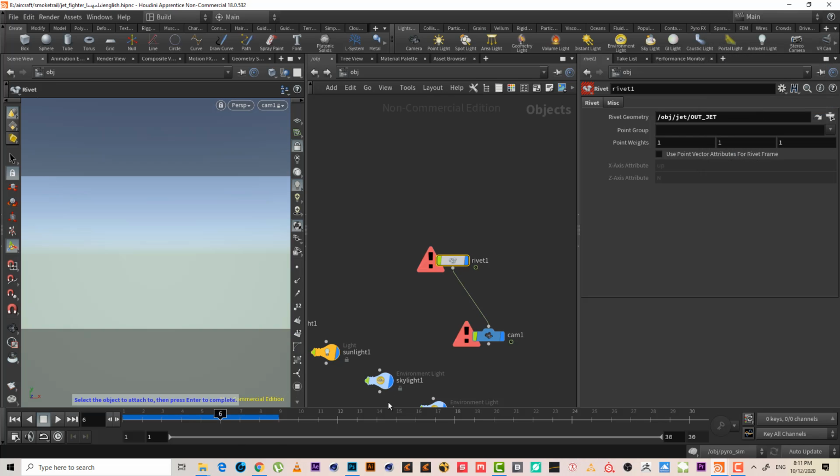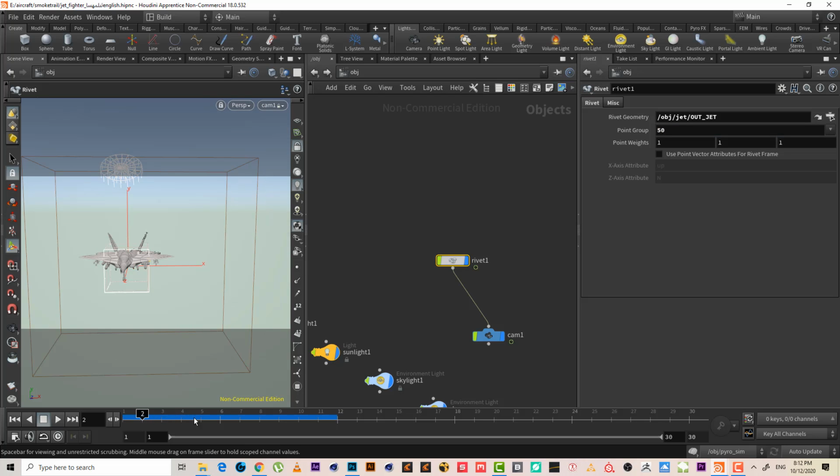If I connect it with the camera, now we will see the camera is moving with us, but I think we have to put a number here, maybe 50. Yeah, 50. So as we can see, the camera will still... okay, let me show you.